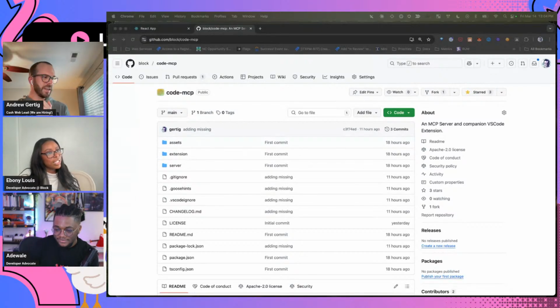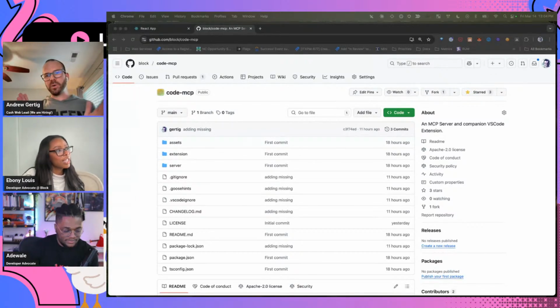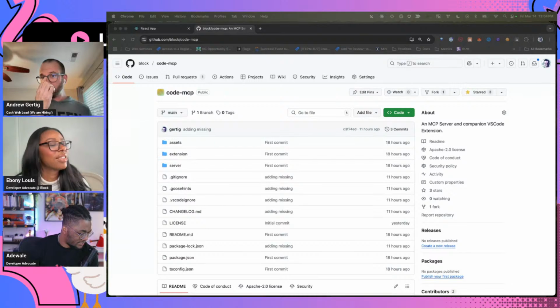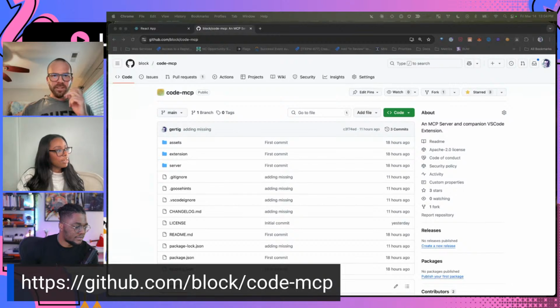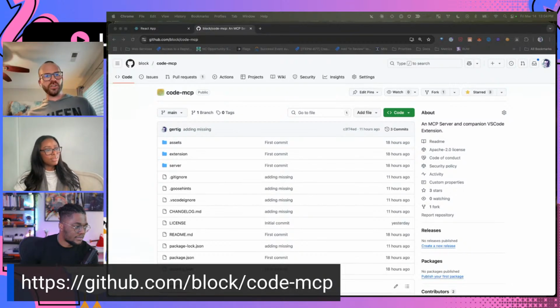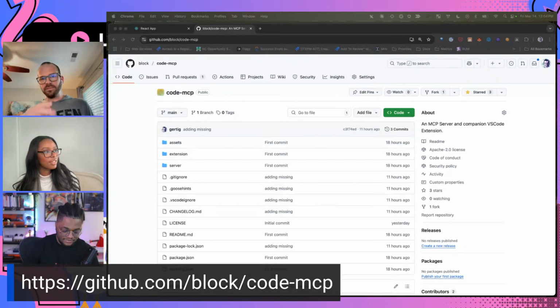Absolutely. Okay, so this is actually a broader kind of Block open source project as of yesterday. And so feel free to check this out. This is public at block/code-mcp. And this is a project that the web team is generally going to be working on together over the next kind of weeks and months. So super excited about that.